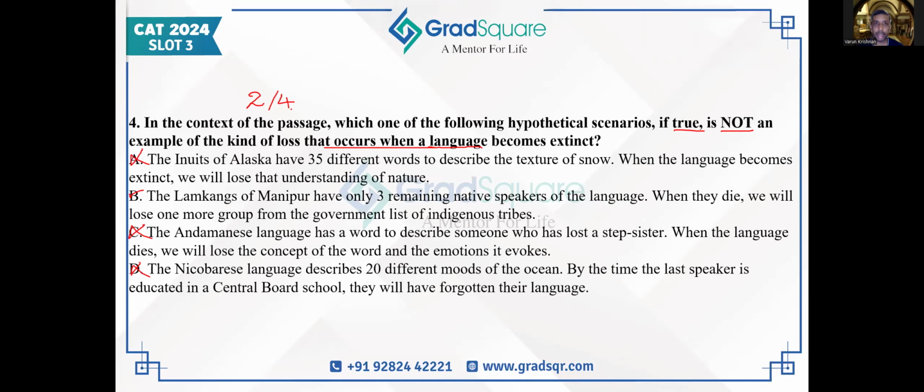So keeping this in mind, remember, don't judge a book by its cover. Don't judge an RC exercise by the passage. Try to attempt all the passages, irrespective of how difficult the passage is to read. The questions and the options are the ones which determine how tough an exercise is, how much time and effort it will take for you to solve, and what kind of scores you can expect from that exercise. Thank you.